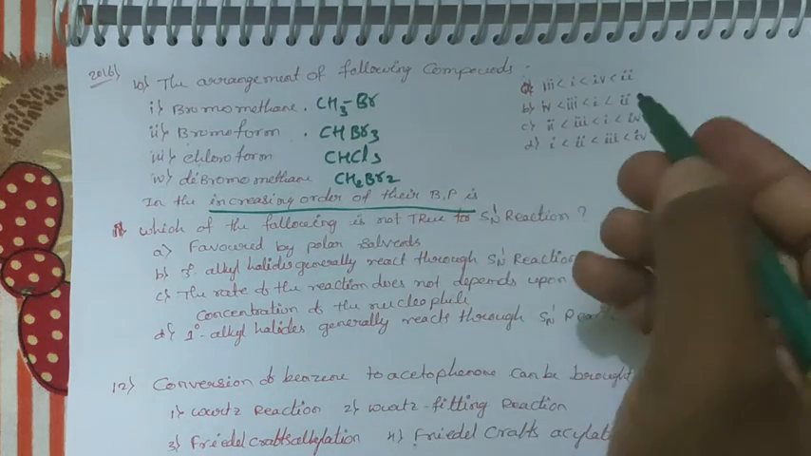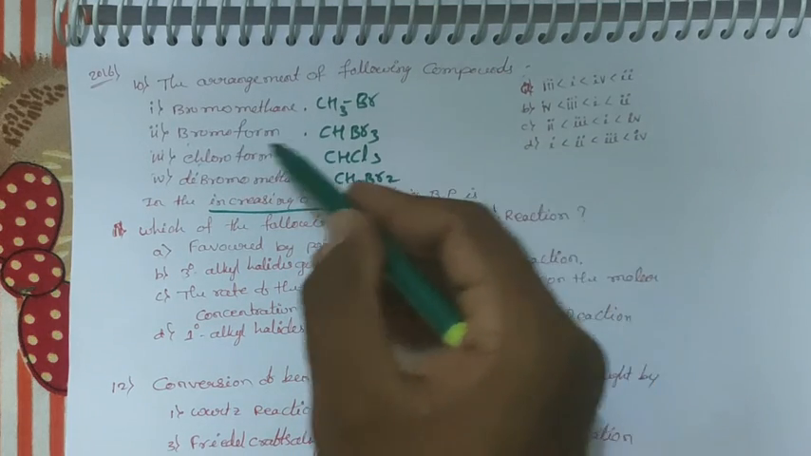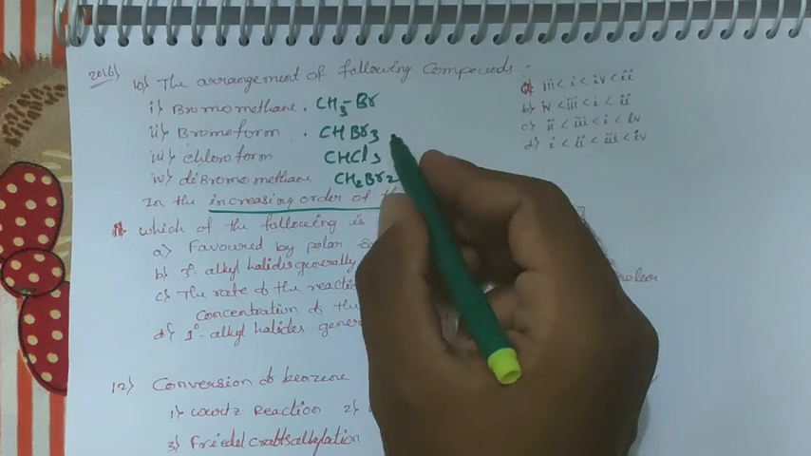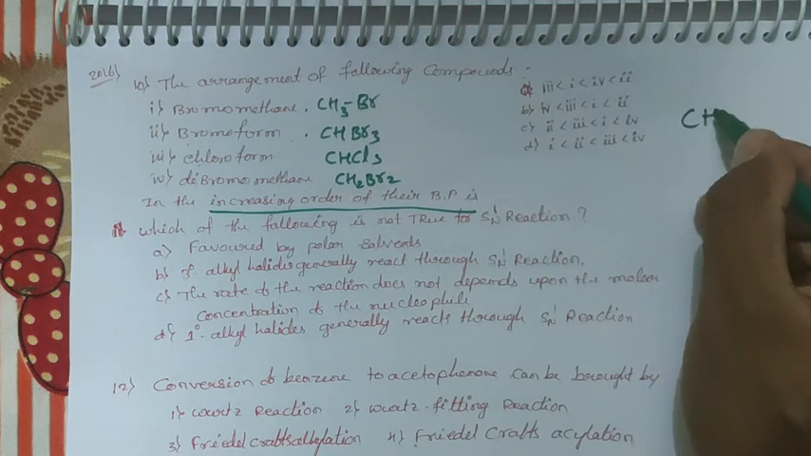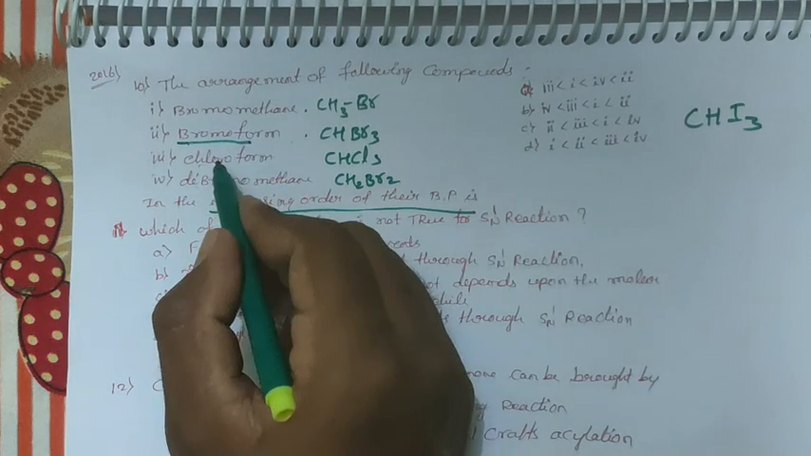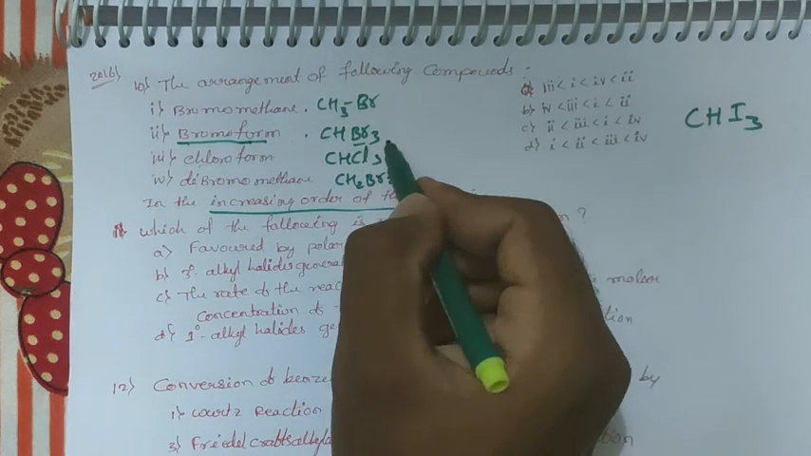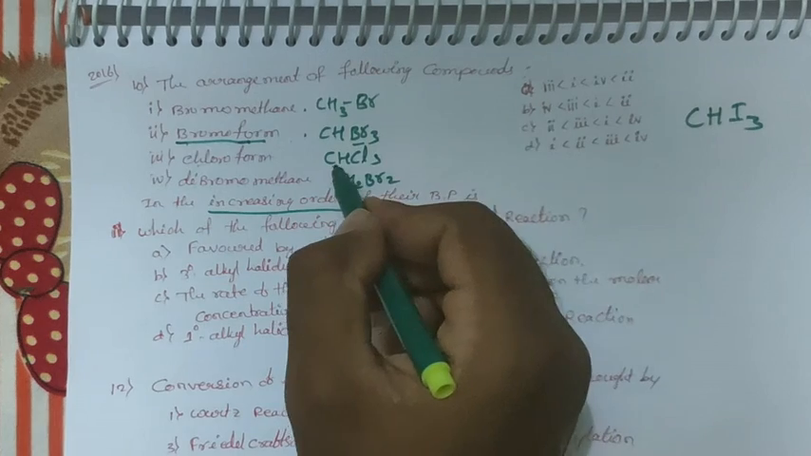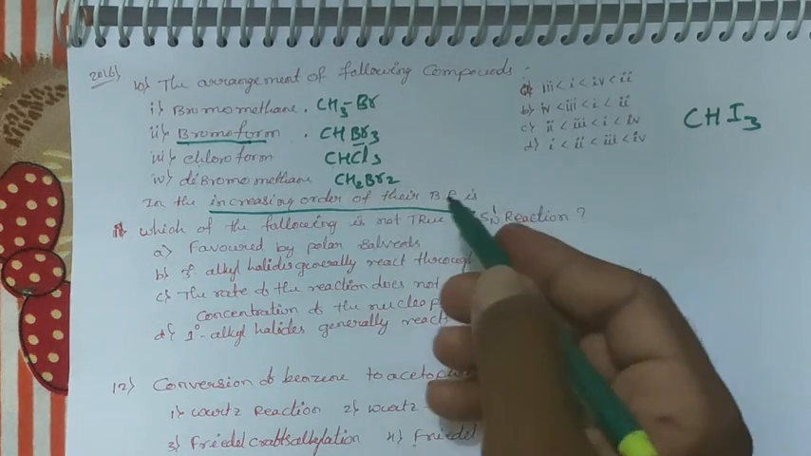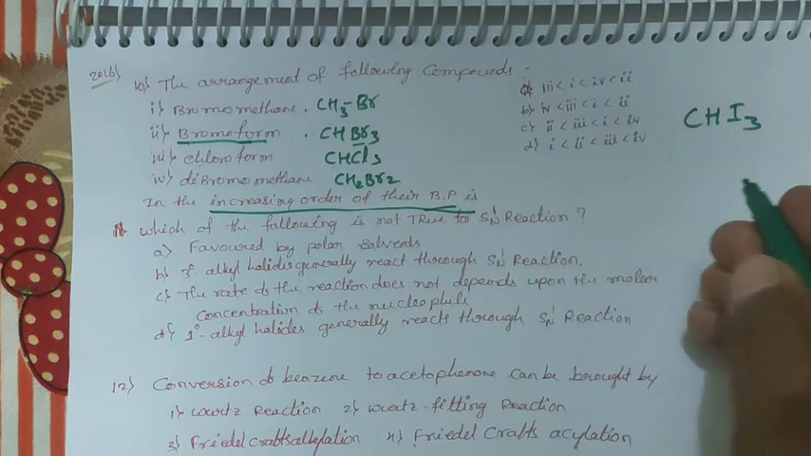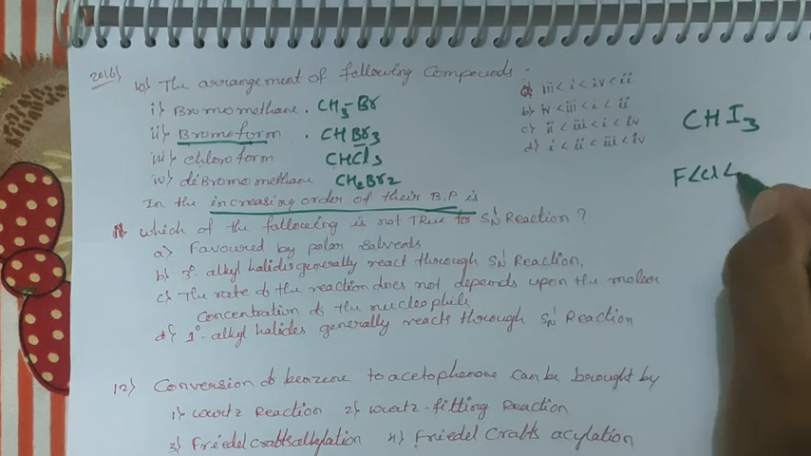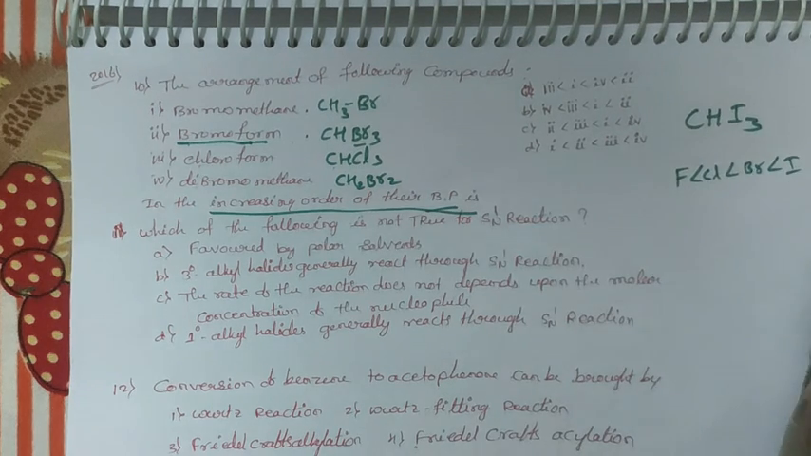CH2Br2. Dear student, CH3Br is bromomethane. Bromoform means CHBr3. Whenever you see bromoform, chloroform, and iodoform too, one more is there. Iodoform means CHI3. Whenever you are getting bromoform, iodoform, where there is the word form, there are three halogen atoms, 3 moles. CHBr3, CHCl3. Dibromomethane is CH2Br2. They are asking for the increasing order of their boiling point. I explained that already. The boiling point order is fluorine less than chlorine, bromine, and next that of iodine.